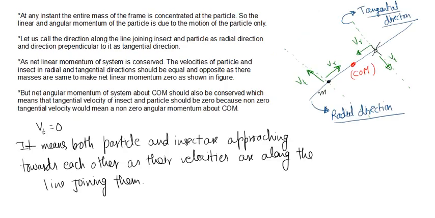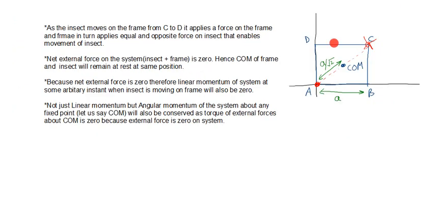Now, at any instant the entire mass of the frame is concentrated at the particle, because we know that the sides of the frame are massless. So these sides are massless. The square frame is massless except the point A here, which has the mass m. So the entire mass of the frame is concentrated at this point only. So the frame is massless.